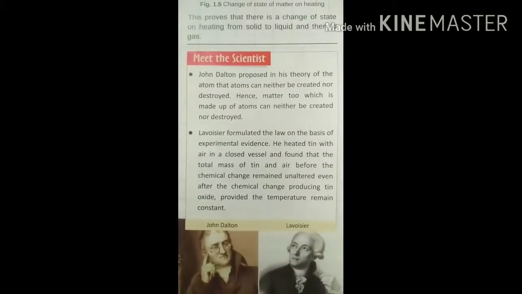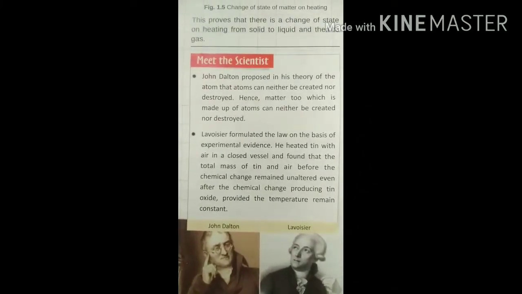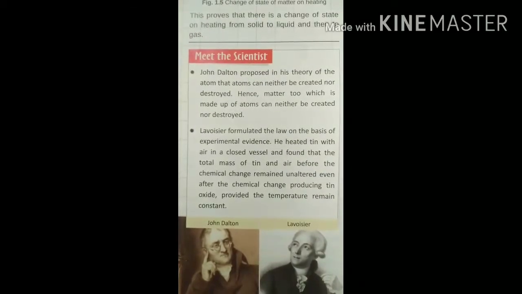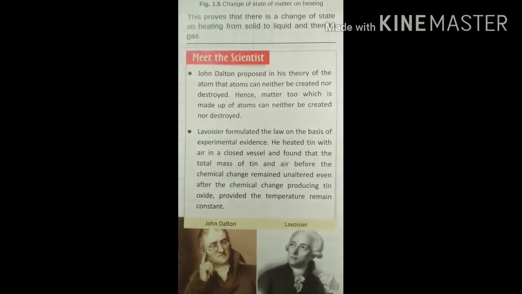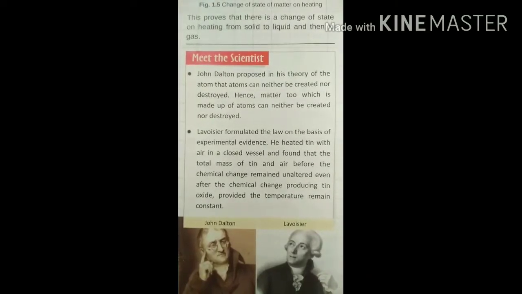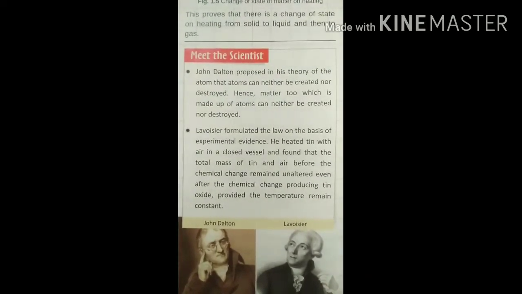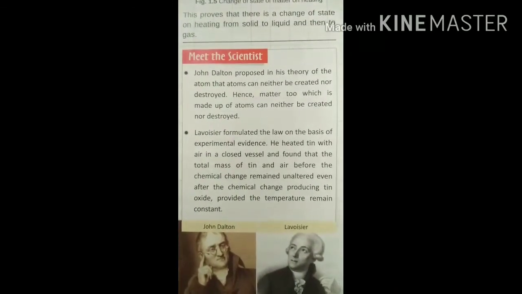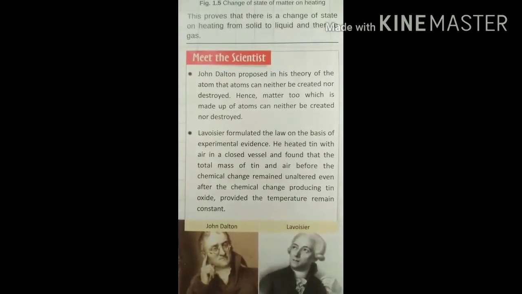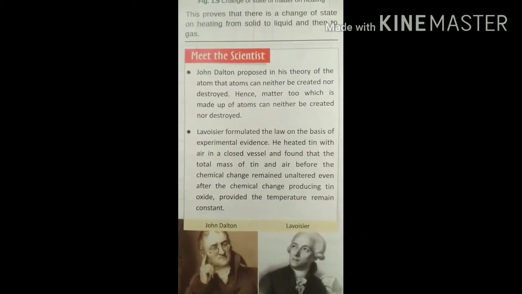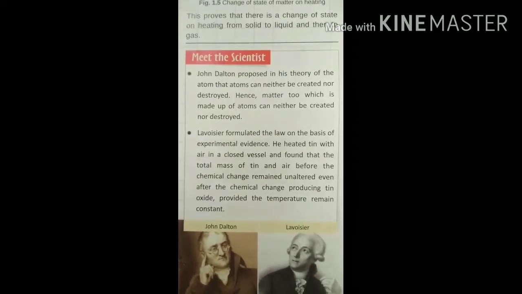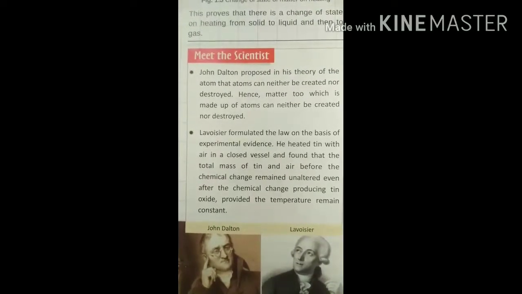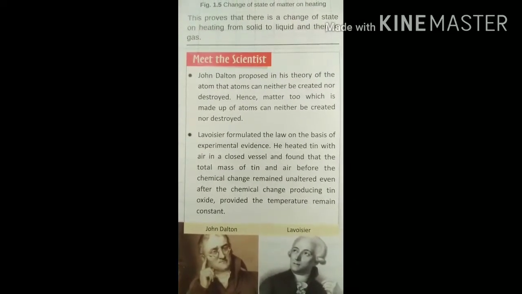Meet the scientist. John Dalton proposed in his theory of the atom that atoms can neither be created nor destroyed. Hence, matter too, which is made of atoms, can neither be created nor destroyed. Lavoisier formulated the law on the basis of experimental evidence. He heated tin with air in a closed vessel and found that the total mass of tin and air before the chemical change remained unaltered even after the chemical change, producing tin oxide, provided the temperature remained constant.